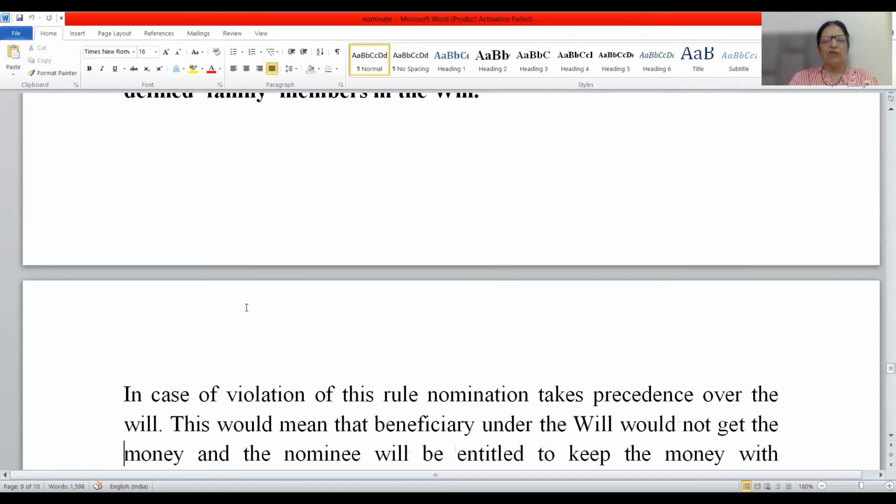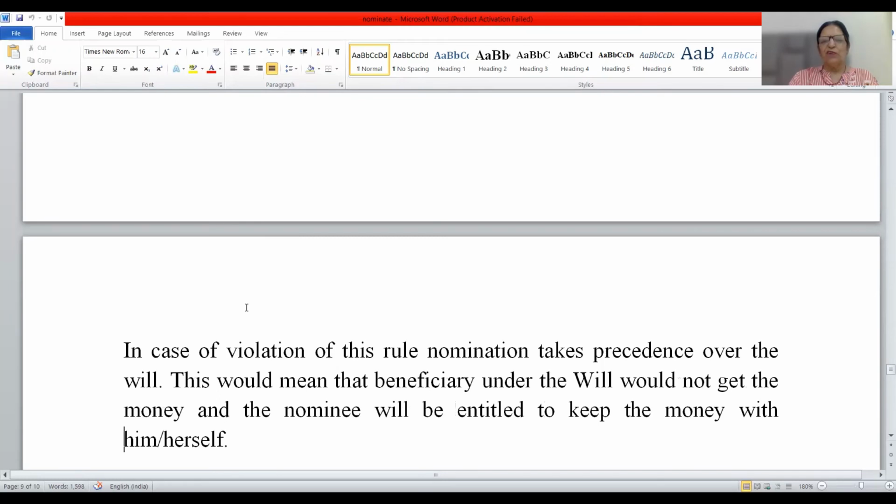But in case of violation of this rule, if those defined members have not been nominated, then the nomination takes precedence over the will. Meaning thereby, the beneficiary under the will would not get the money and the nominee will be entitled to keep the money with him or herself, if the nominee supersedes.